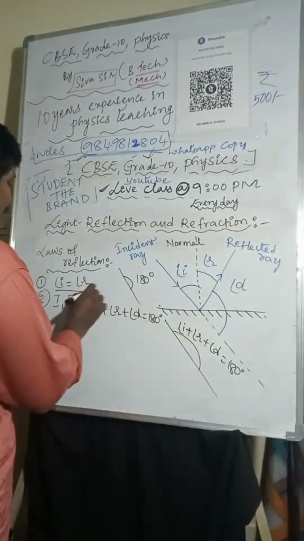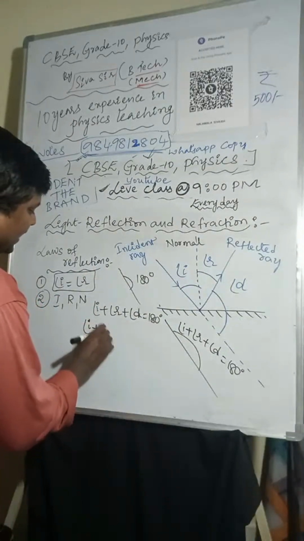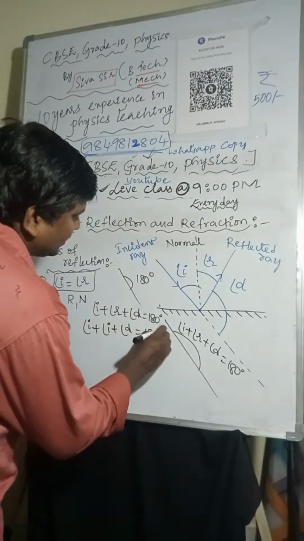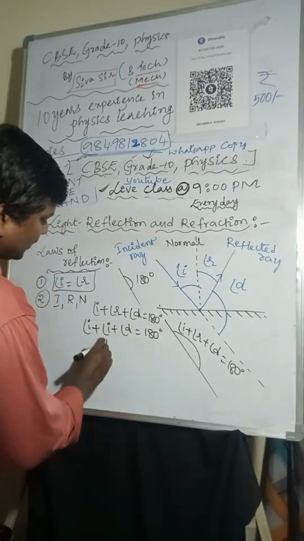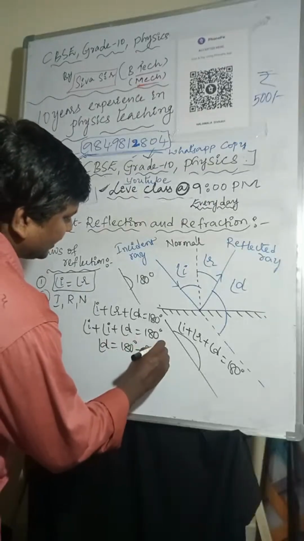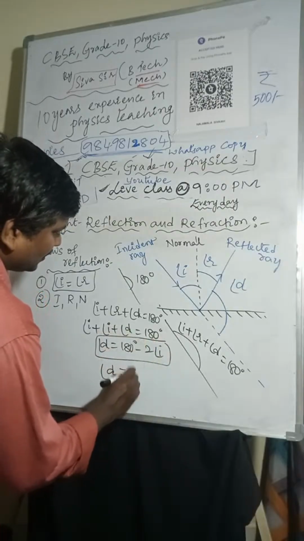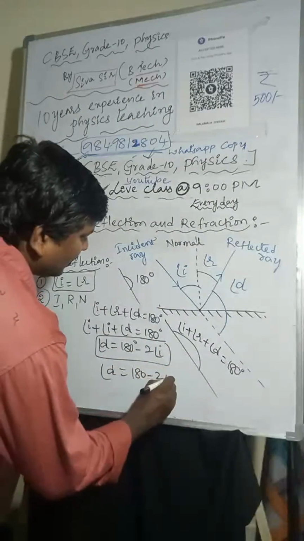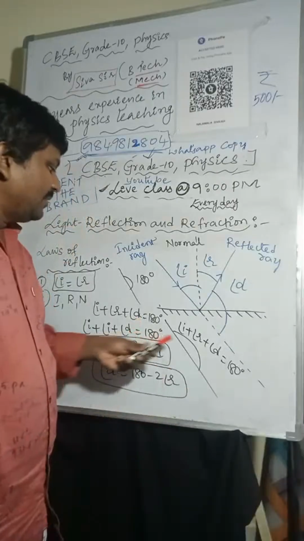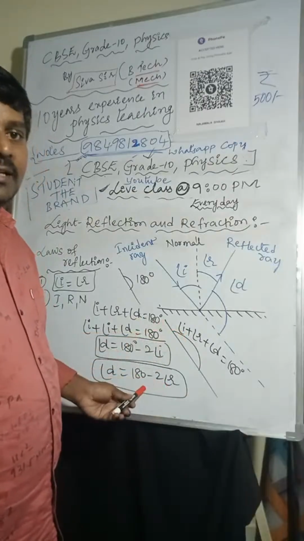From the law of reflection, angle of incidence plus angle of incidence plus angle of deviation equals 180 degrees. So the angle of deviation equals 180 degrees minus 2 times the angle of incidence. In the same way, the angle of deviation equals 180 minus 2 times the angle of reflection, where I took the angle of reflection instead of the angle of incidence.